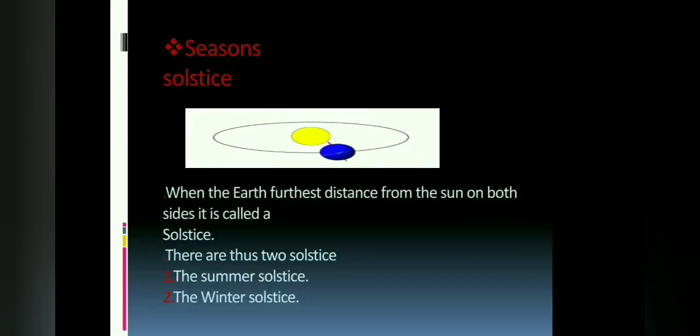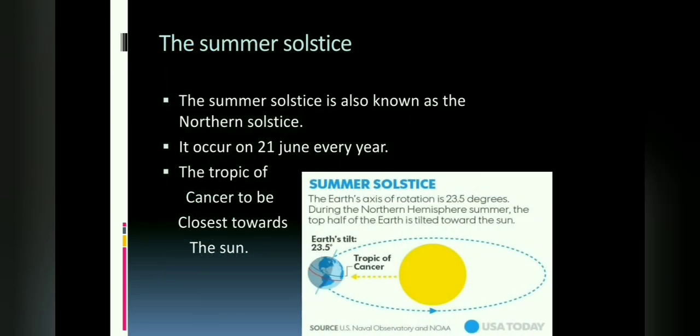Solstice. You have learned that the earth has an elliptical orbit. When the earth is at the furthest distance from the sun on both sides, it is called solstice. There are thus two solstices: the summer solstice and the winter solstice. First, we start from the summer solstice. The summer solstice is also known as the northern solstice.